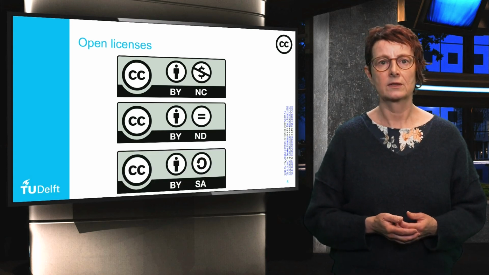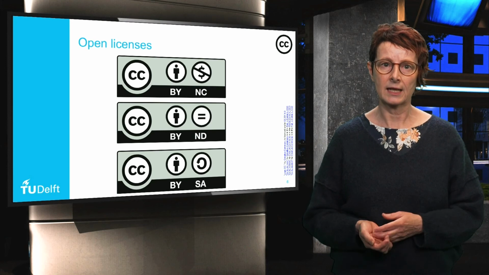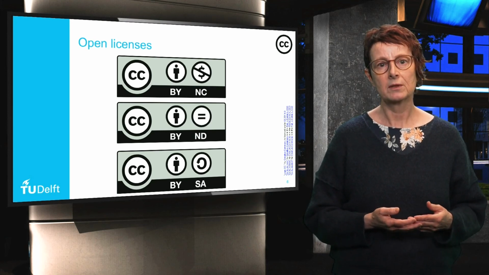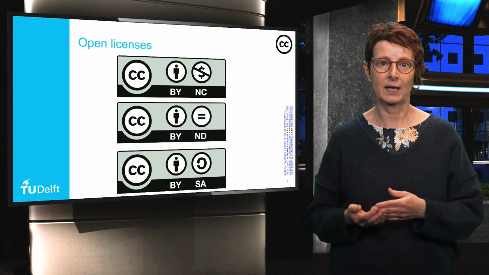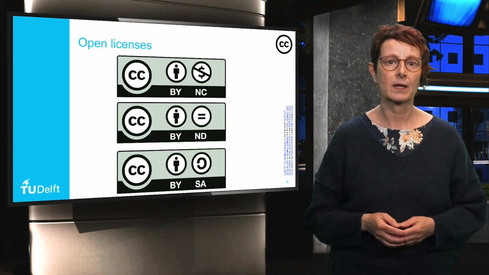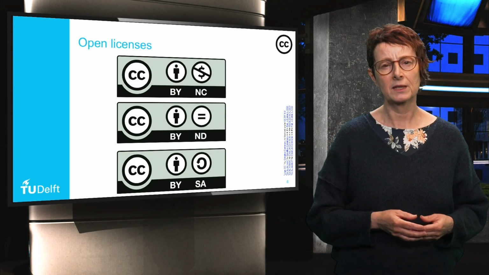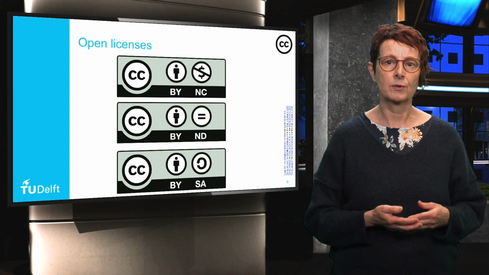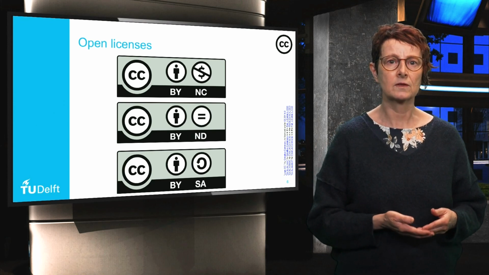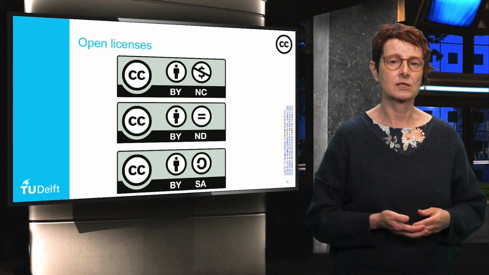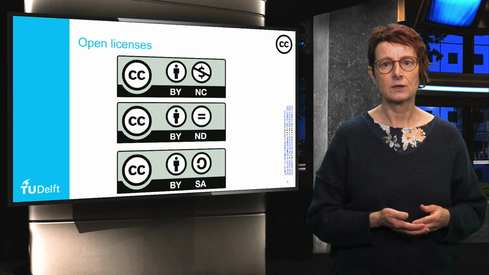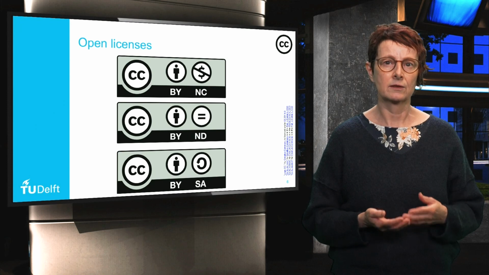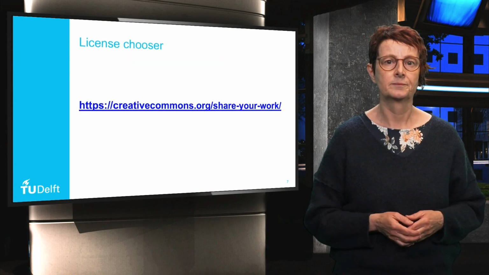Finally, let's have a look at the CC BY SA or share alike license. Again, this license requires attribution and people can use and adapt the material for any purpose, even commercially. However, people must give appropriate credits and indicate if changes were made. The new material produced must be distributed under the same licenses as the original. This ensures that the work will always be free, open, and licensed for reuse as the original author wanted it.